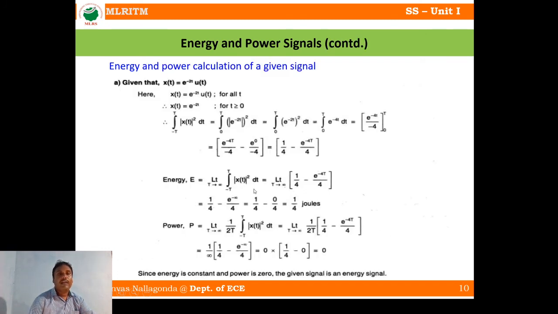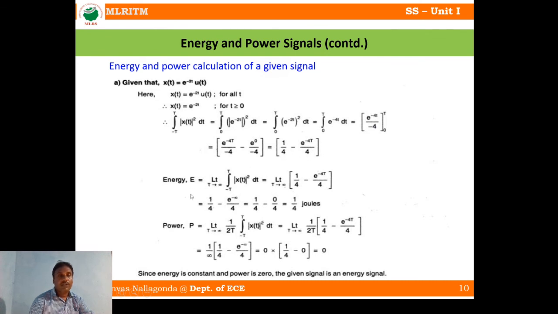Now we have given one example for the calculation of energy and power. Example: x of t is equal to e power minus 2t into u of t. The function x of t is given, and I want to calculate the energy. So what is the energy formula? We take some period, minus T to plus T. Generally it is 0 to T, because for all t greater than or equal to 0, only positive time is taken, so minus T is not considered. If you substitute x of t as e power minus 2t, then you finally get 1 by 4 minus e power minus 4T by 4.